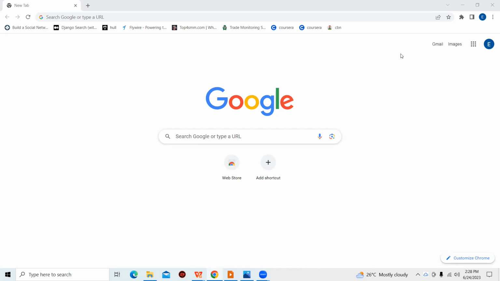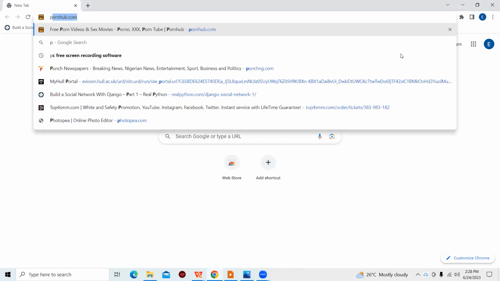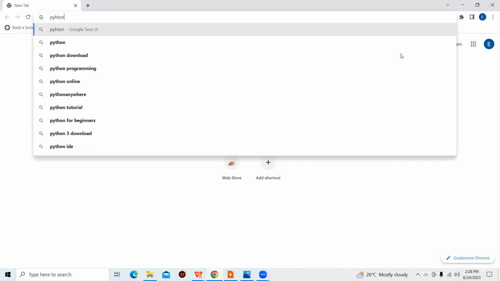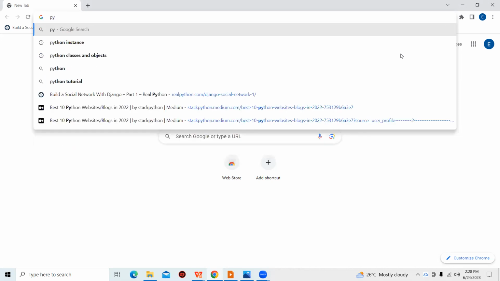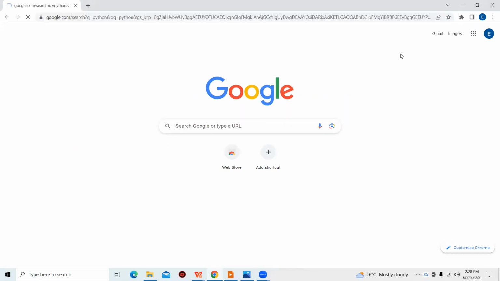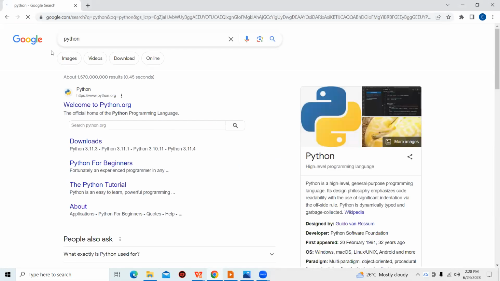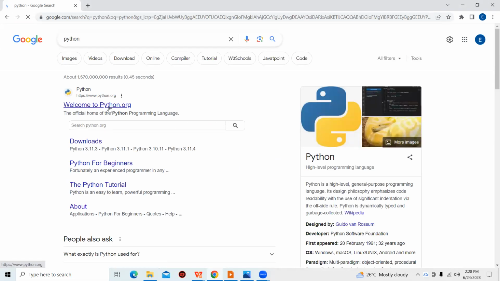Now, what is the prerequisite for learning Django? You need Python. You need some certain software to enable you to get started with Django. Like I said earlier, Python is the programming language which you need to learn or know as a prerequisite to learn Django. And if you do not know what Python is, you can just Google Python. It's a programming language, not the snake. So you can download Python.